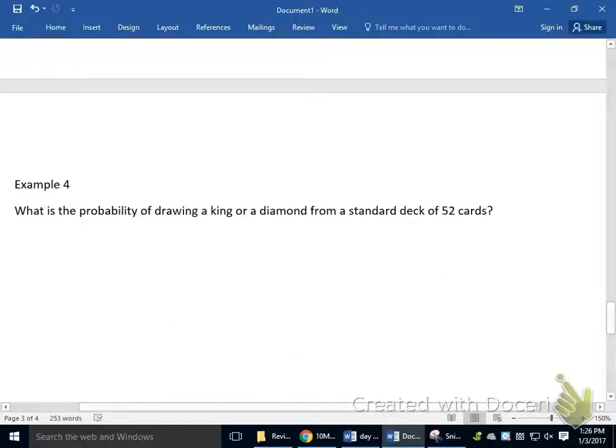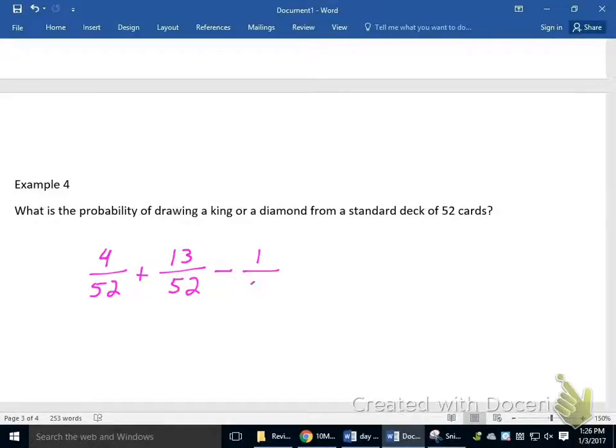So what is the probability of drawing a king or a diamond from a standard deck of 52 cards? What you're going to see right there is for the king, there are 4 kings in the 52 cards. I'm going to add to that the diamonds, and the diamonds account for 13 of the 52 cards. Remember, there's 4 suits in the 52 cards. There's 13 in each suit. Now, the problem here is the king of diamonds was here. It was also here. I have to subtract it once back out, so minus 1 out of 52, because those groups are not mutually exclusive. There is a king of diamonds that is both a king and a diamond.